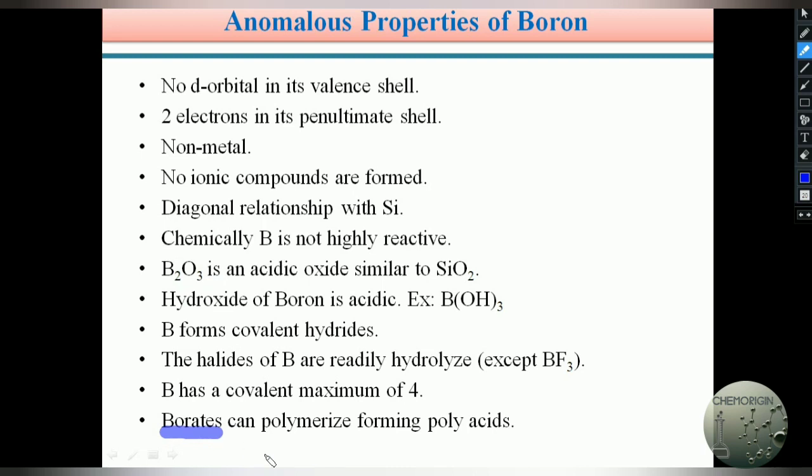Borates polymerize to form polyacids, a very big chain type of molecule. Hence borates are polymerized, but the hydroxides of other third A group elements cannot polymerize.